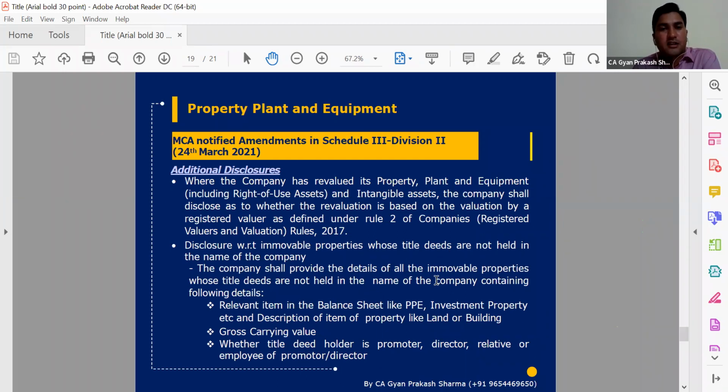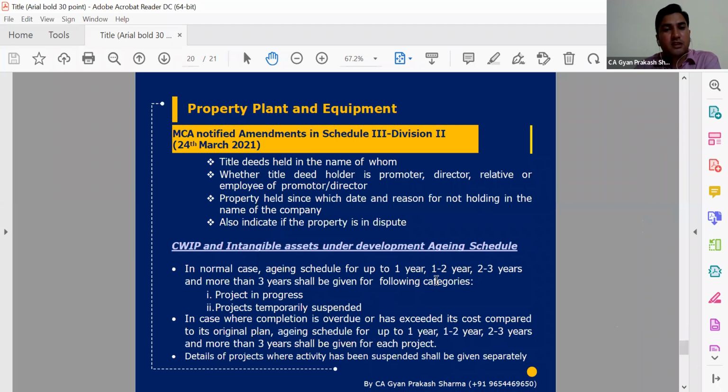And in case of immovable property, we have already covered title deeds which are not held in the name of the company. We need to give specific disclosures, or any gross carrying value and title deed holders. So whether any related party is a title deed holder, or if the deeds are not in the name of the company, then the justification and reasons why the deeds are not in the name of the company. So these types of disclosures are required.